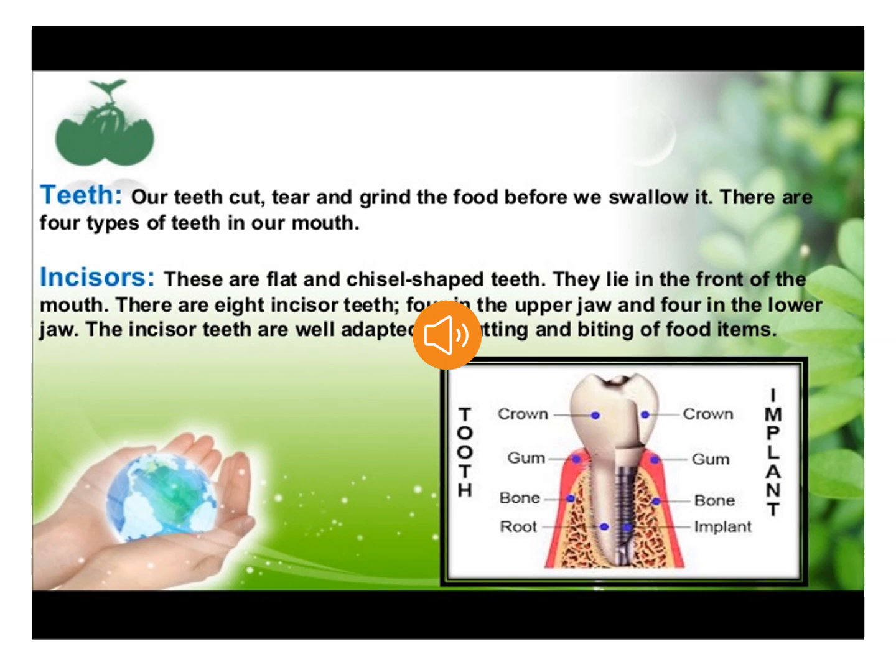Next, we will talk about canines. Canines are the sharp pointed teeth next to the incisors. The function of canines is piercing or tearing of food. Next, let's talk about premolars. Premolars are next to canines on either side. The function of premolars is chewing and grinding of food.